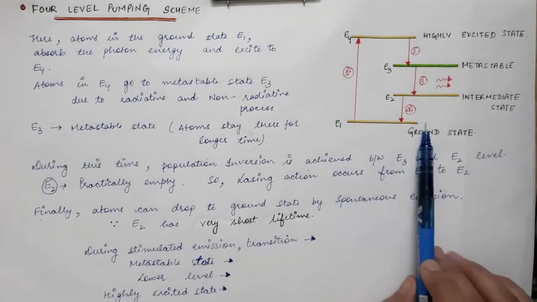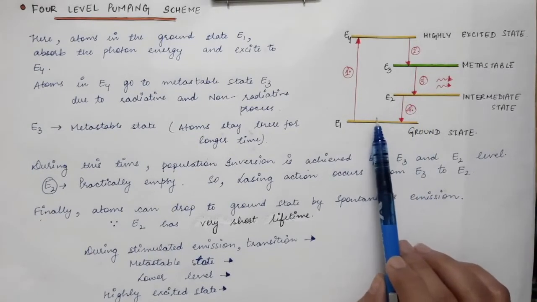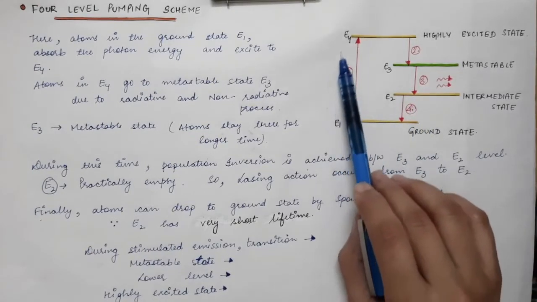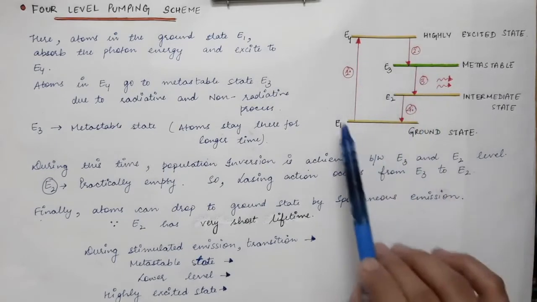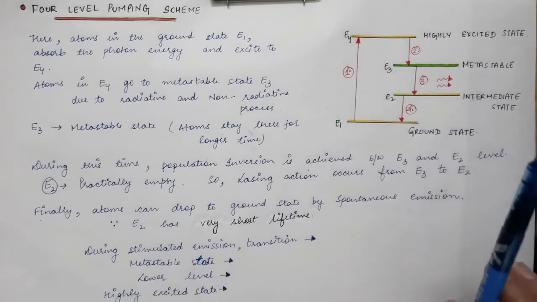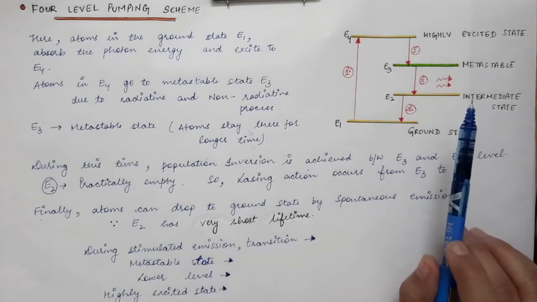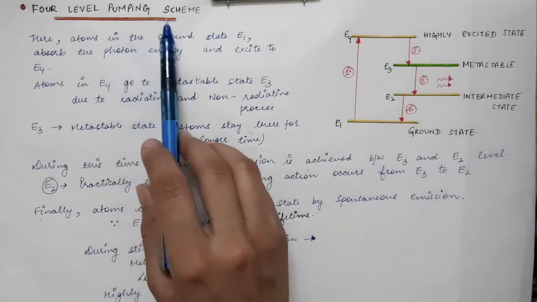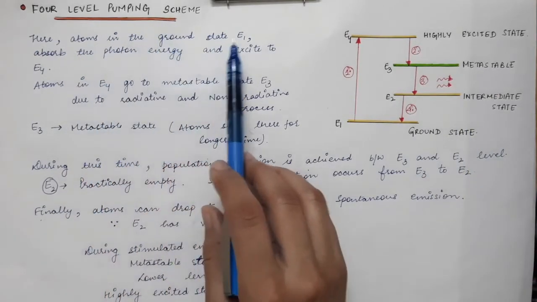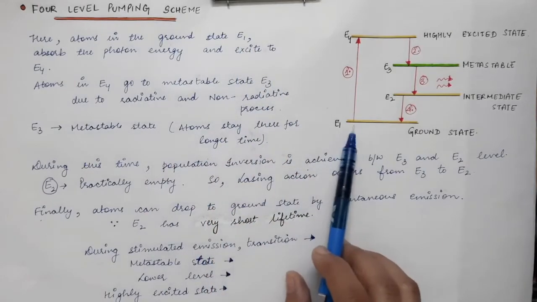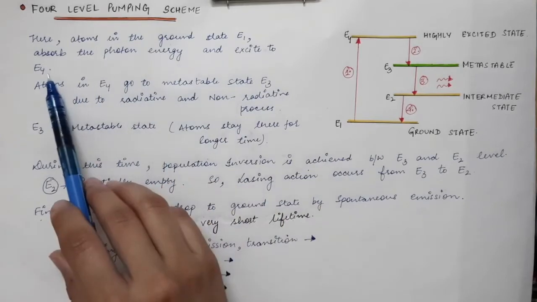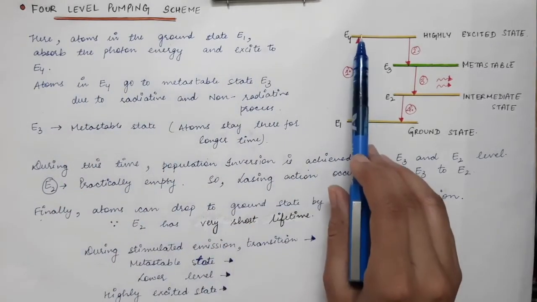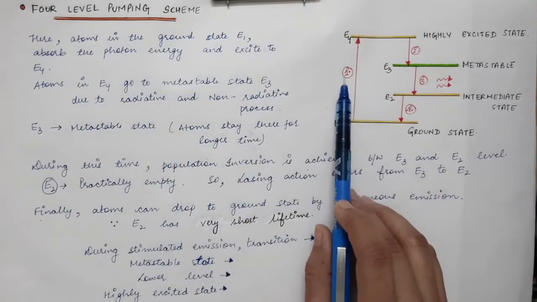So again, these atoms that go to the ground state are ready to get pumped to the excited state, and hence this process goes on and laser light is obtained in the case of a 4-level laser. So in the case of a 4-level laser, atoms in the ground state E1 absorb the photon energy and excite to the E4 energy state. So this is the first step.